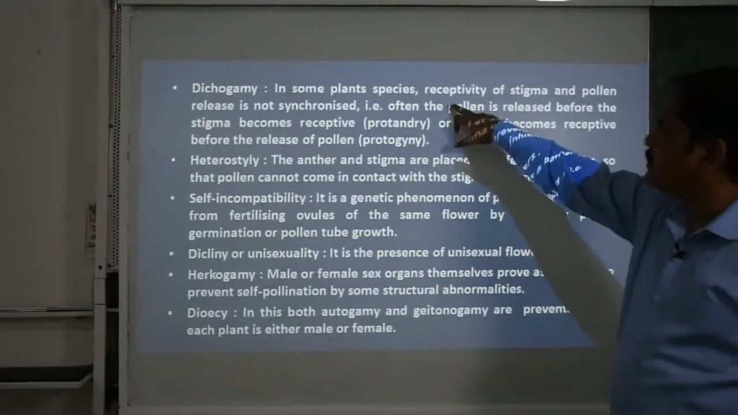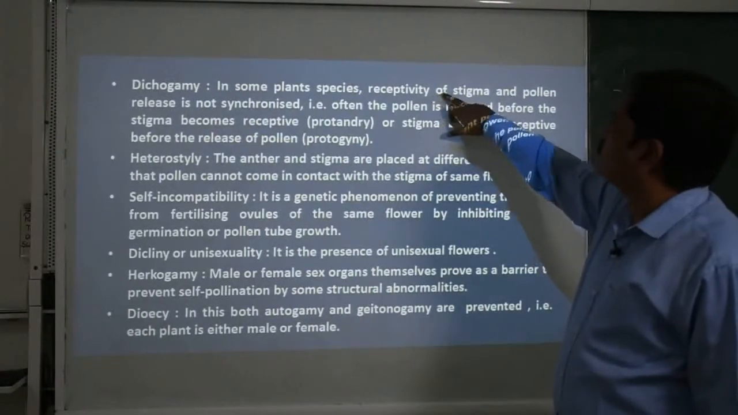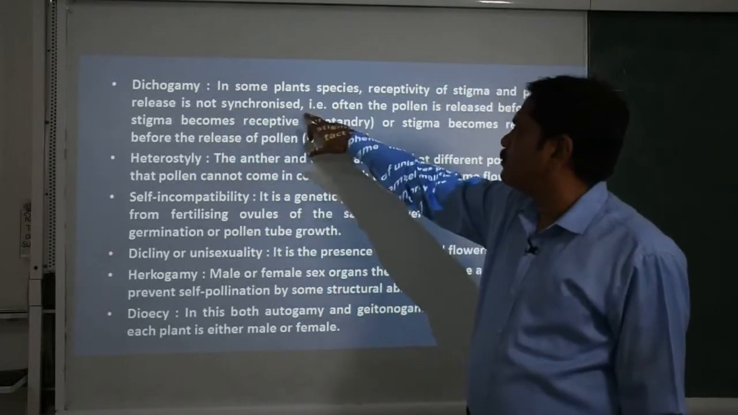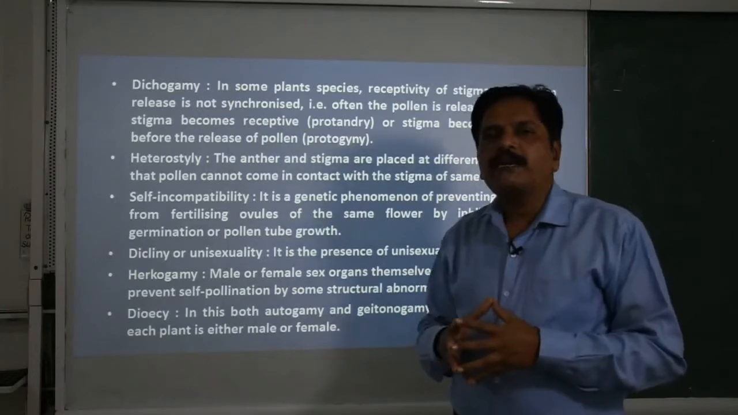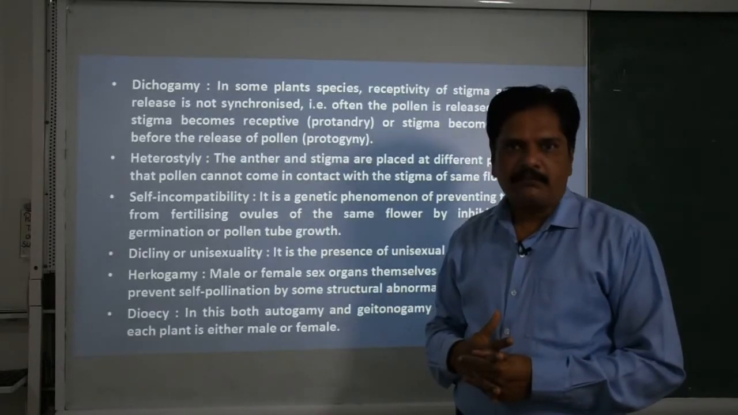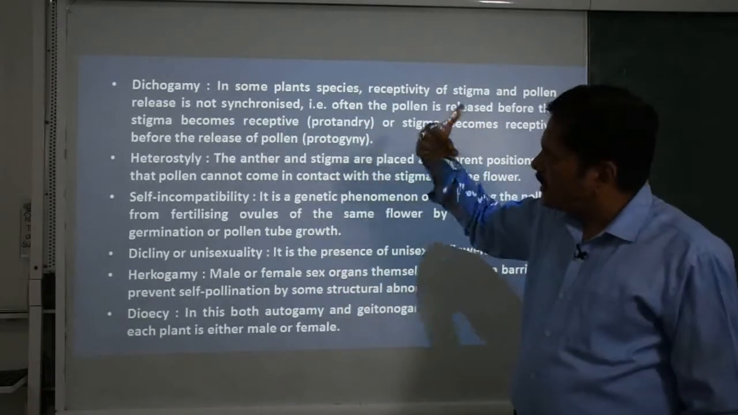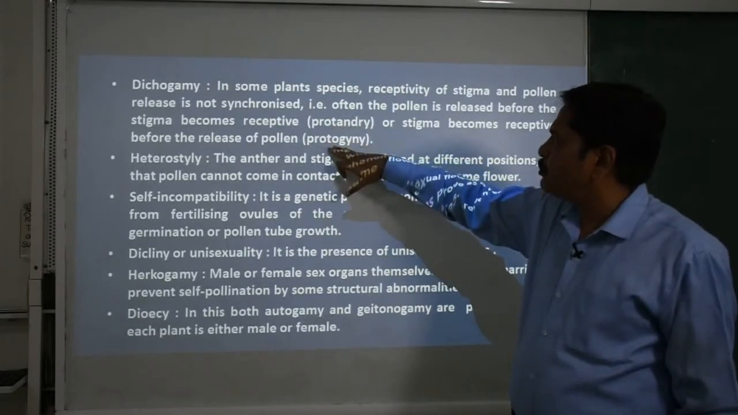In some plant species, receptivity of the stigma and pollen release is not synchronized. That means the pollen grains and the ovule do not mature at the same time. So this is a drawback for self pollination, and this is the advantage for cross pollination. These two terms are called protandry and protogyny.